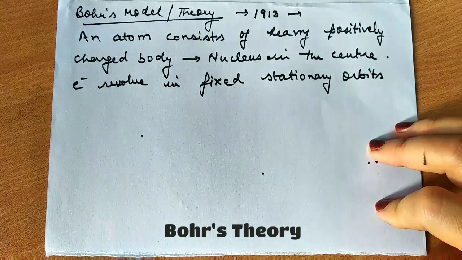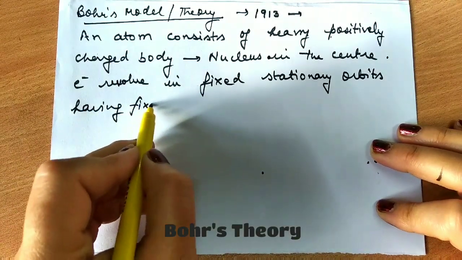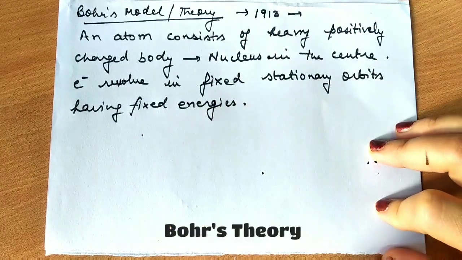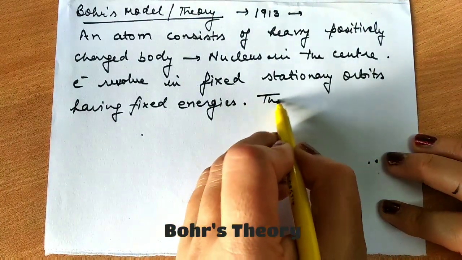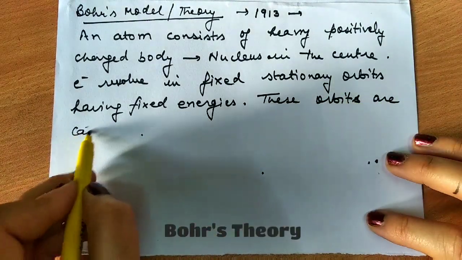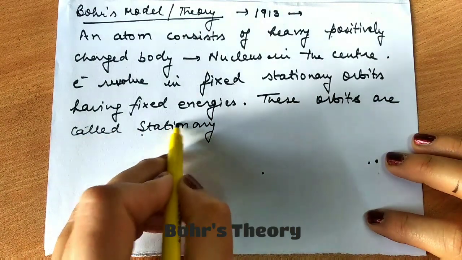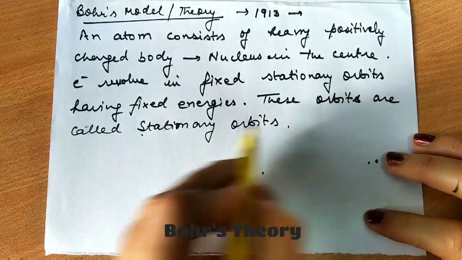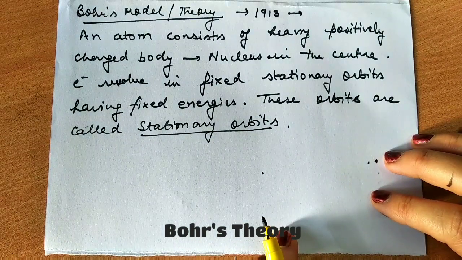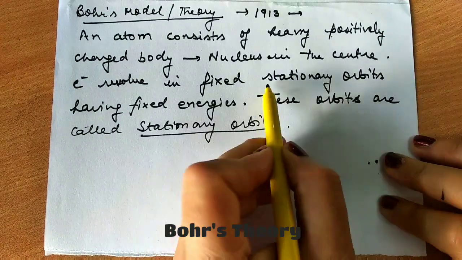Electrons revolve in fixed stationary orbits which have fixed energies. Energy is also fixed. These orbits are called stationary orbits. So he called these orbits stationary orbits. Clear? So that was overall the Bohr model, who explained that electrons have fixed orbits.